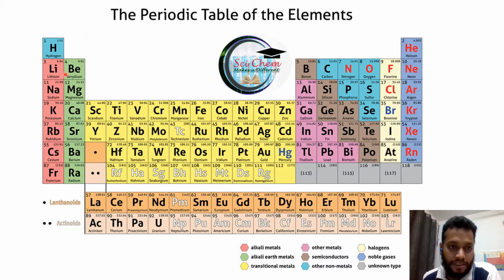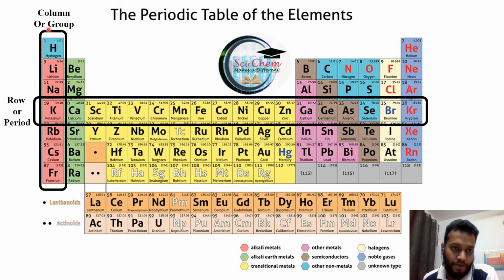To understand this modern periodic table, first you see there are various sections. These are known as the columns. This is the first column, or we can also say group. And here this section is known as a row, or otherwise a period. So there are various columns, or groups, in the periodic table along with various rows, or periods. Now let's understand everything one by one.